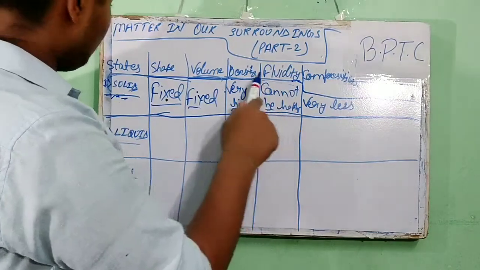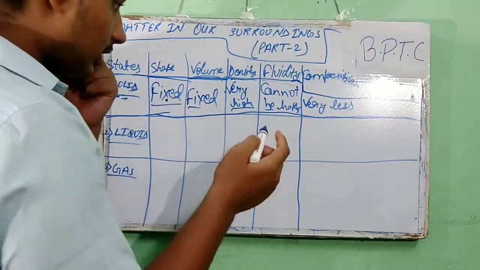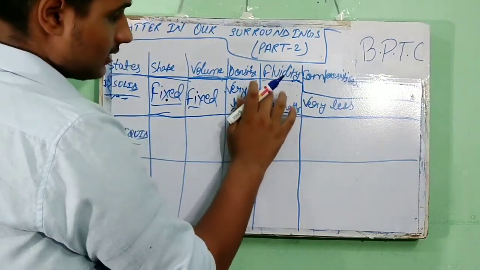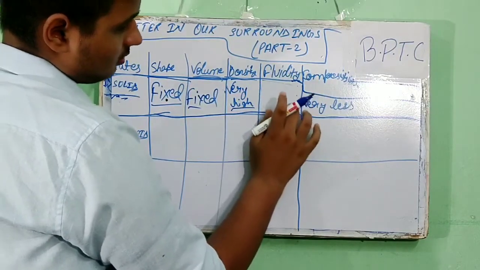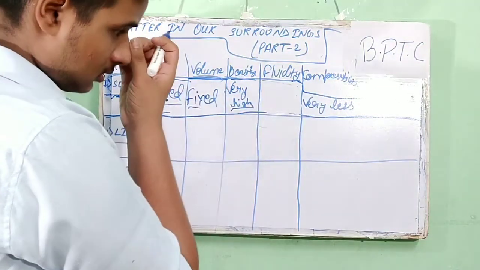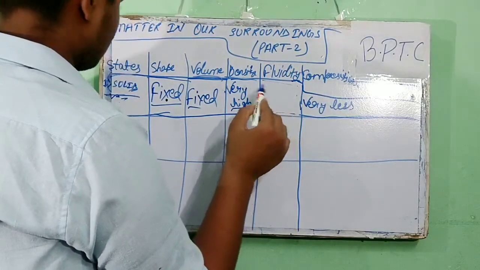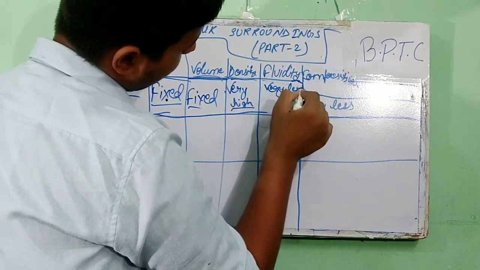Fluidity: fluidity cannot happen. Some solid materials can be moved, so here we can write very less fluidity.